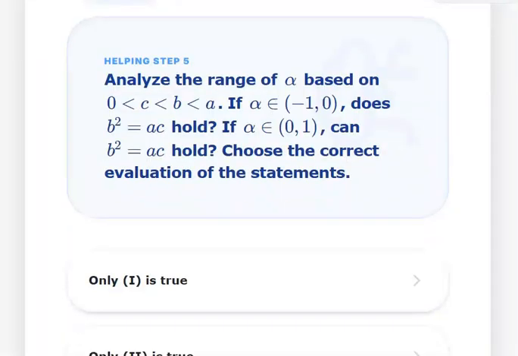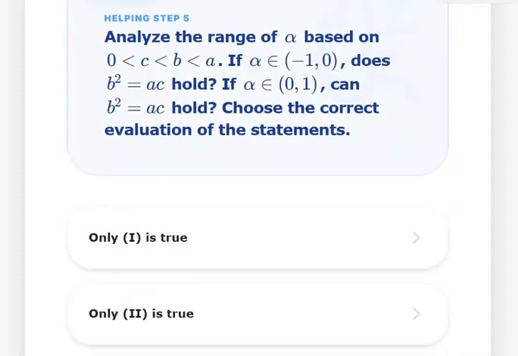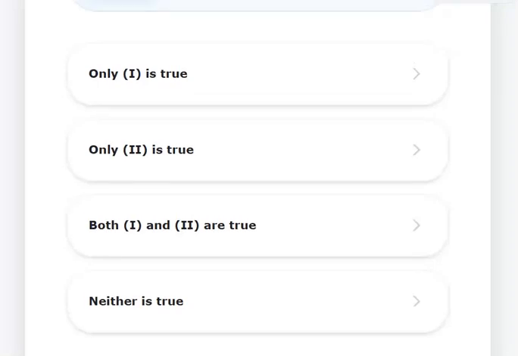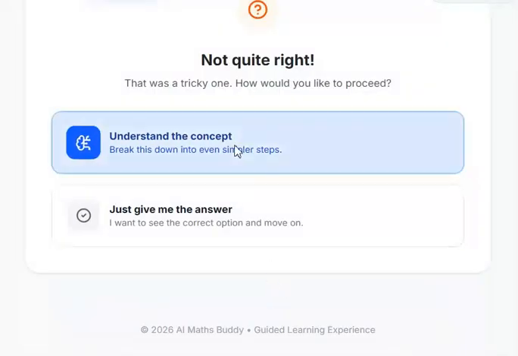And then this is the final question. Analyze the range of alpha. If alpha is in -1 to 0, does B square is equal to AC hold? If alpha is in 0 comma 1, can B square is equal to AC hold? Now you can think about this. This is very tricky. So suppose you don't understand this, you click on this. You can again go deeper into this part that I've not understood, and you can click on understand the concept.